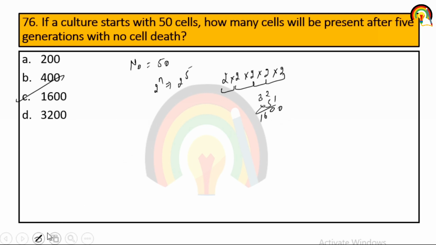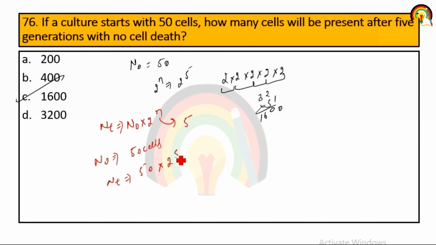So the formula that is used is Nt is equal to N naught into 2 to the power n. If a culture starts with 50 cells, initial 50 cells, so N naught is 50 cells. How many cells will be present after 5 generations? So Nt is equal to N naught, 50, into 2 to the power 5.